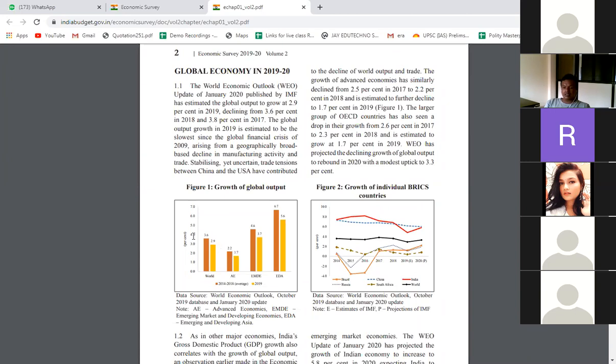Global economic growth rate? Decreasing. It is decreasing, right? So the dark brown is about the 2014-18 average, and the yellow is about the 2019 estimate. So you need to see that, right? You need to know how to read these graphs.